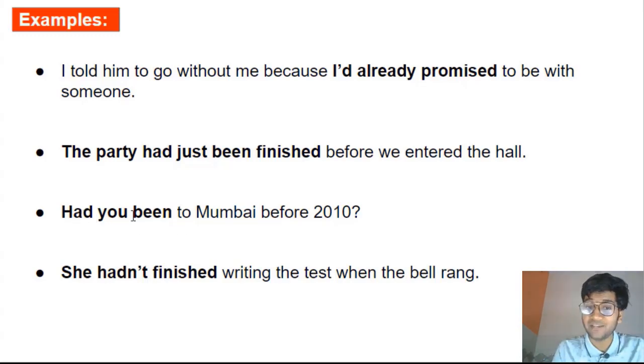Third example, had you been to Mumbai before 2010? I want to know whether this action happened before a particular time in the past. Had you been to Mumbai before 2010?